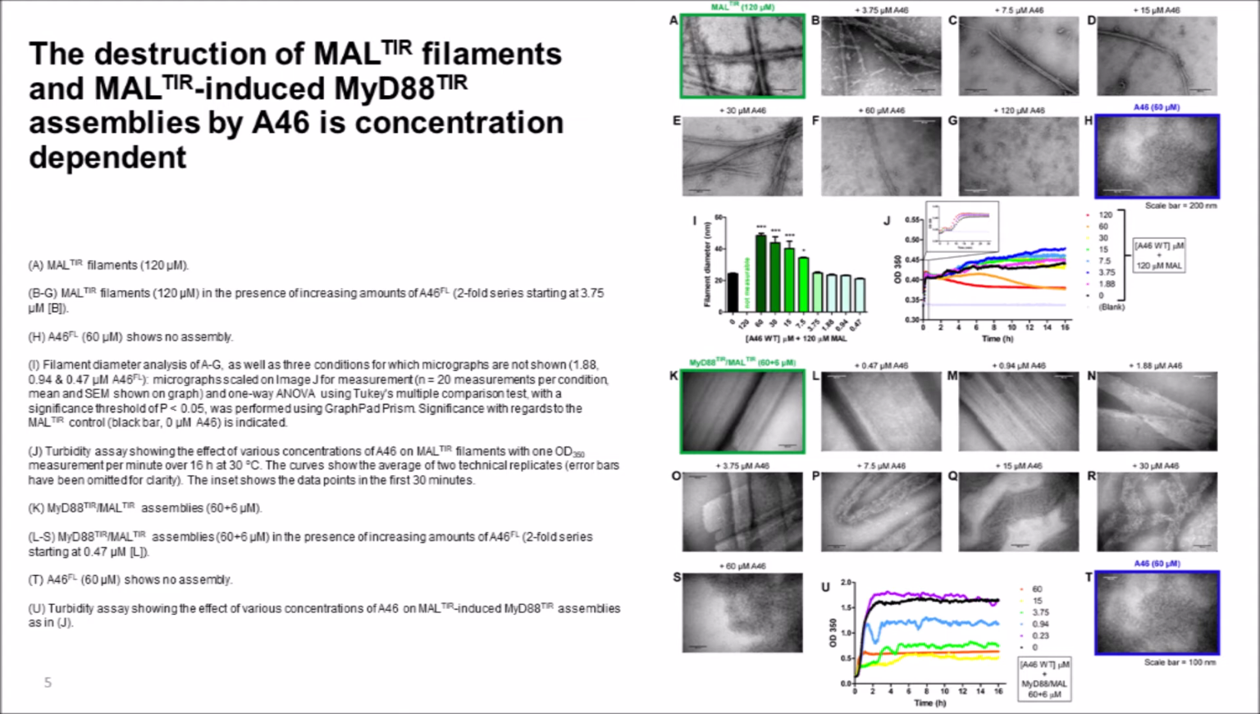In the case of MAL, we observed a gradual increase of the filament diameters in addition to their gradual destruction, to the point of having no surviving assemblies at an equimolar concentration of A46, as is quantified in panel I. In the case of MyD88, the filament-based crystals become gradually more brittle and their filament striations more irregular, to the point of having no surviving assemblies at an equimolar concentration of A46.